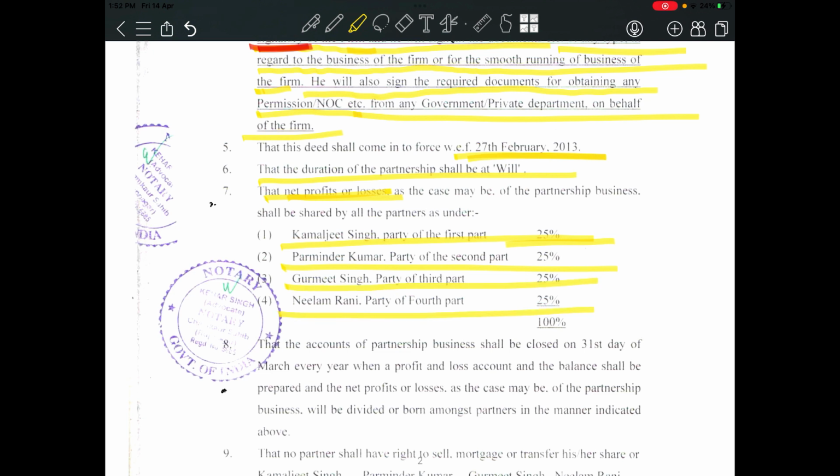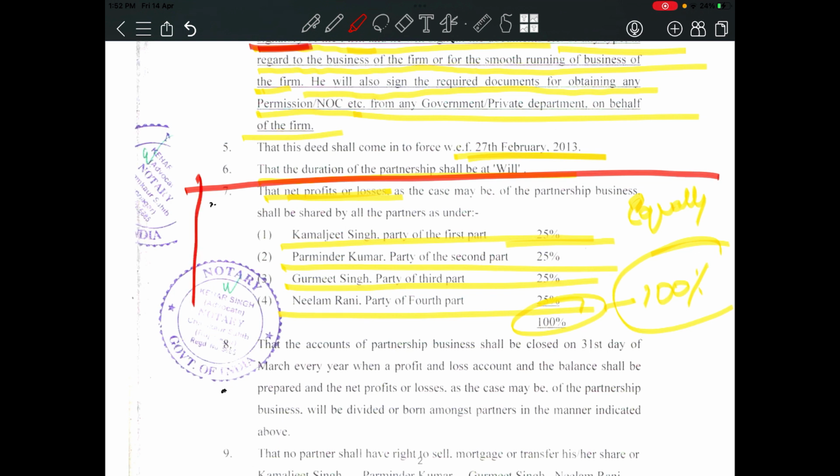So in total it will be 100%. So all the 4 partners will share profits equally. This is the most important part of the partnership deed, the profit sharing ratio. This profit sharing ratio should be clearly mentioned in the partnership deed. If no profit sharing ratio is mentioned, the partners will share profits equally.